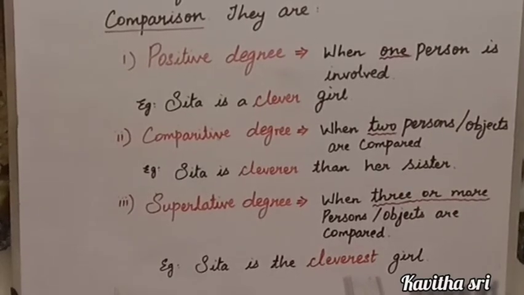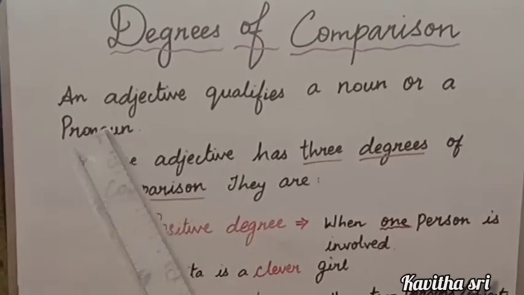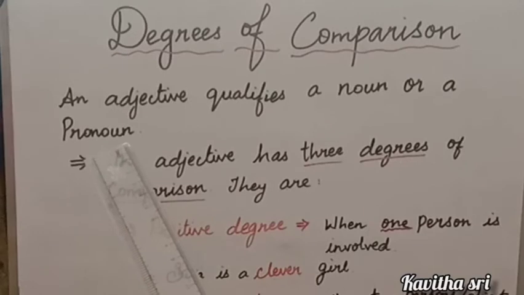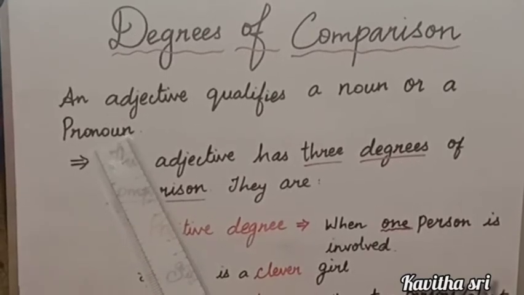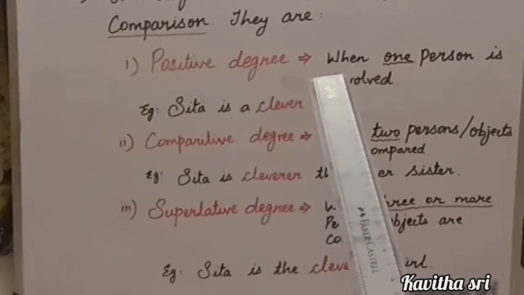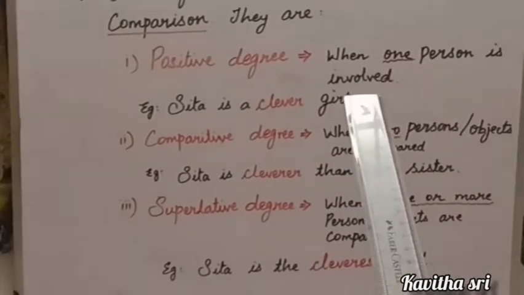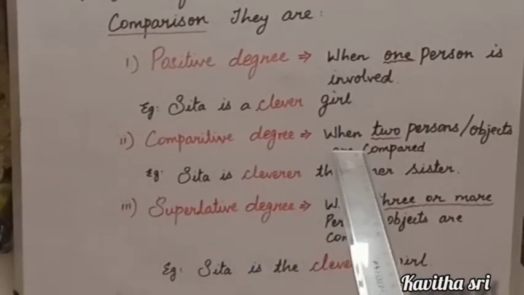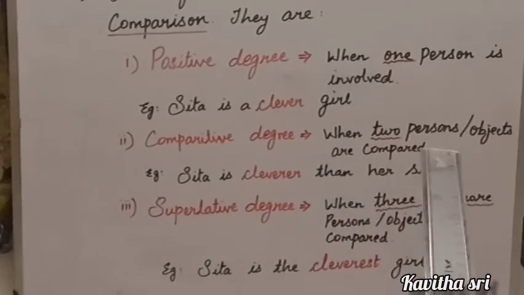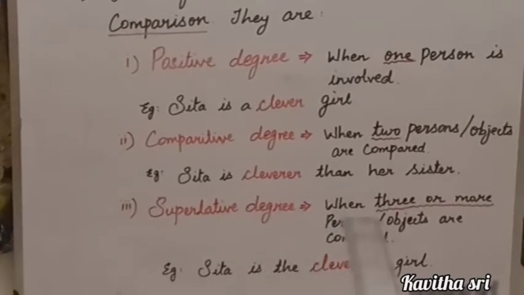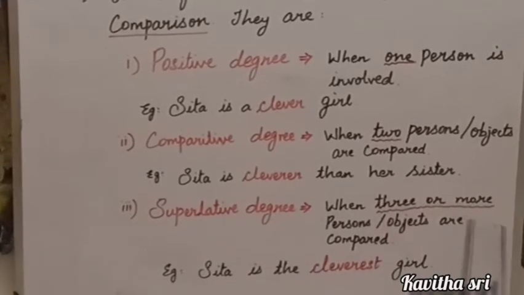Let us recall once again. The degrees of comparison: an adjective qualifies a noun or a pronoun. The adjective has 3 degrees of comparison. They are positive degree, comparative degree, superlative degree. Positive degree is when one person is involved. We are not comparing with anybody else. Whereas in comparative degree, we compare 2 persons or objects. Last, superlative degree is the comparison of more than 3 persons.